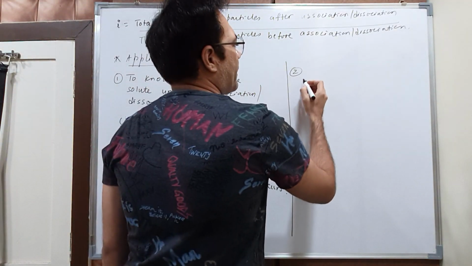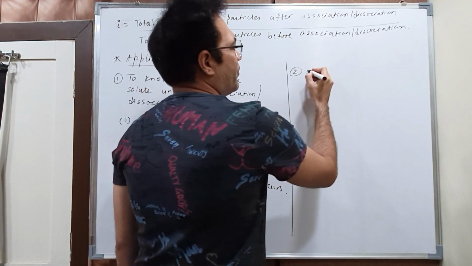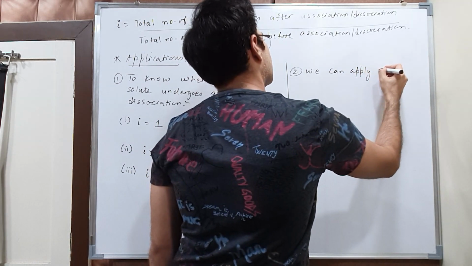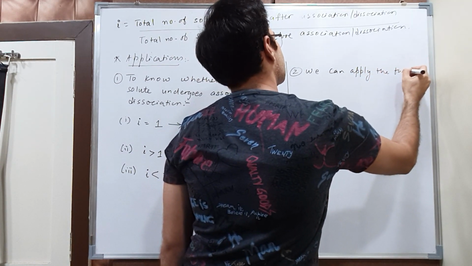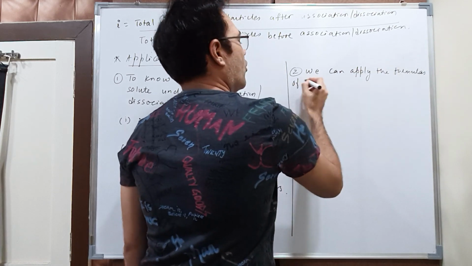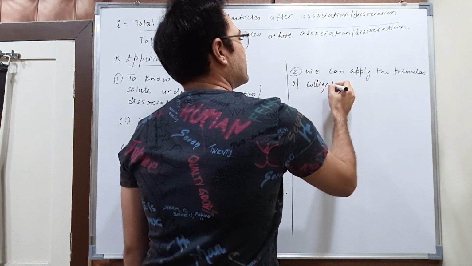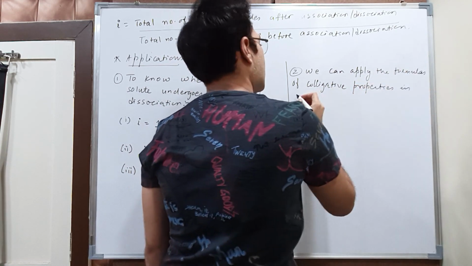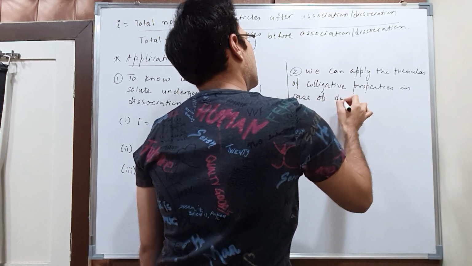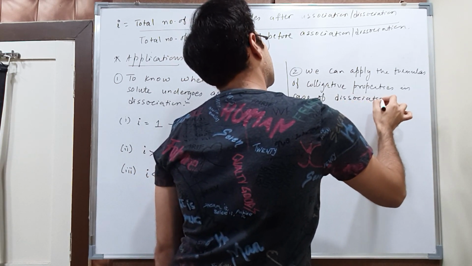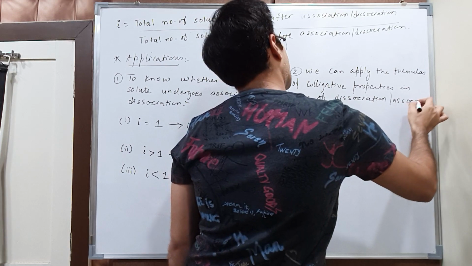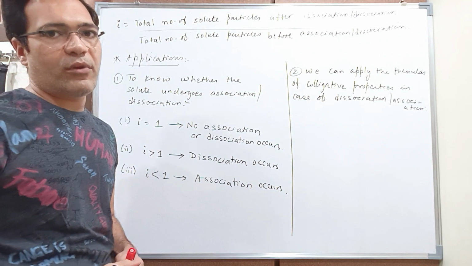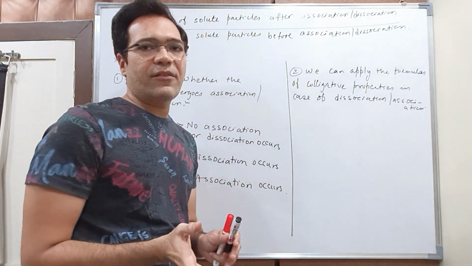The second application is that we can apply the formulas of colligative properties in case of dissociation or association, right? In those cases also we can apply those formulas. How? We have to slightly modify the formula.